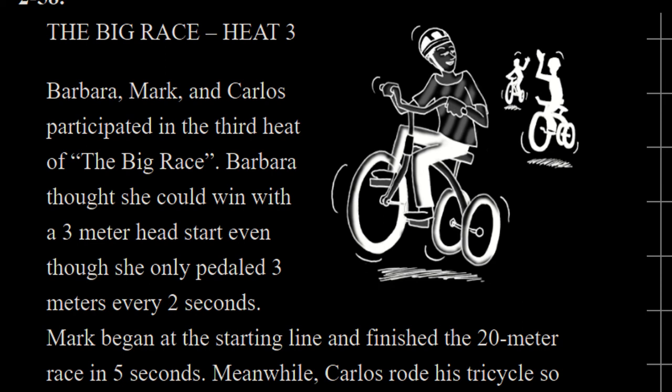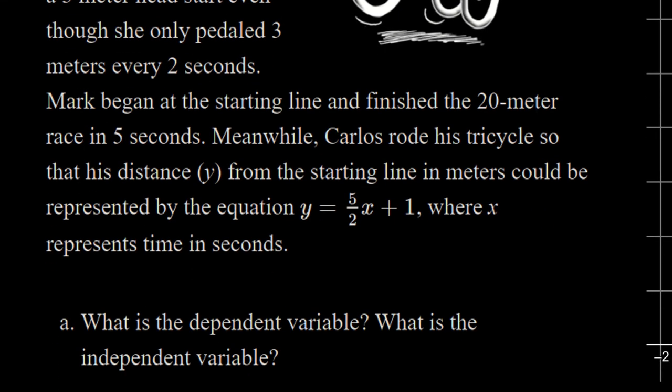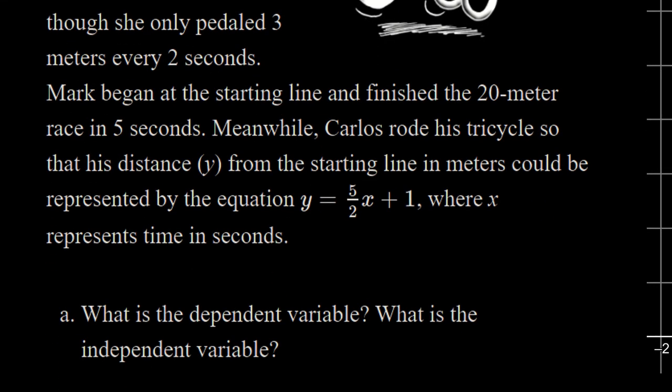Meanwhile, Carlos rode his tricycle, so his distance y from the starting line in meters could be represented by the equation y equals 5 halves x plus 1, where x represents time in seconds. Alright, so there's 3 participants in this race, and the first question we're asked is, what is the independent variable?